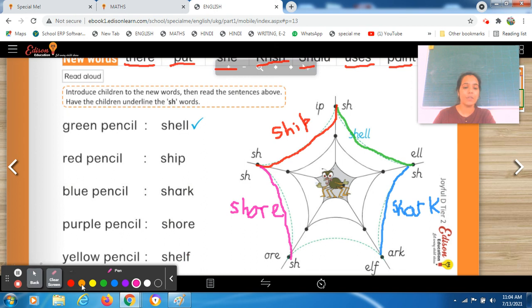elf. Shelf. This one we have also done. We use the yellow color pencil for that. Here it is. Okay, so students, now you all have to write the word over here. This one is shelf. If we join both of these parts, it's elf. Shelf. S H E L F. Shelf. Right, students? So this one is done.